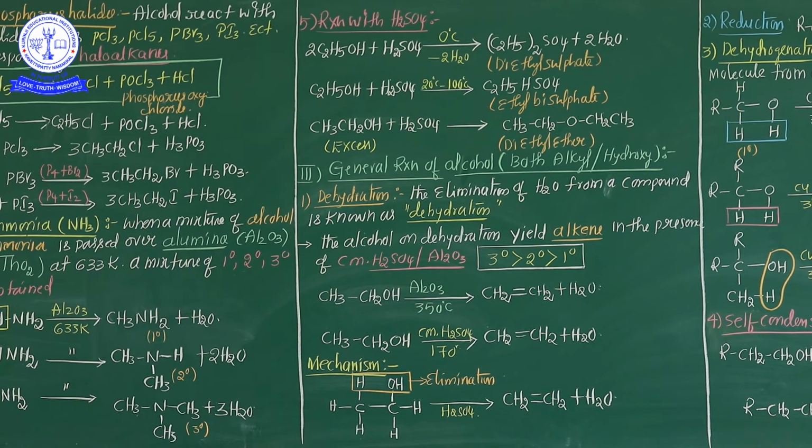Now we are going to start the third classification of chemical properties of alcohol. In the first and second cases, the cleavage was only between oxygen and hydrogen, and in the second case between the alkyl group and the hydroxyl group. Now in this third category, general reactions of alcohol, cleavage of both the alkyl group and the hydroxyl group occurs at one time.